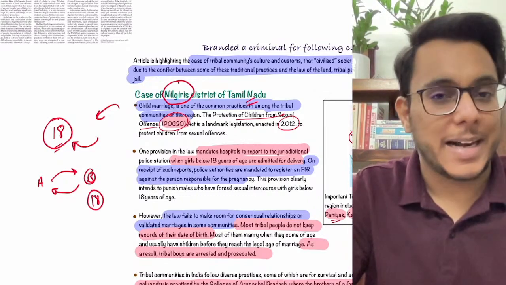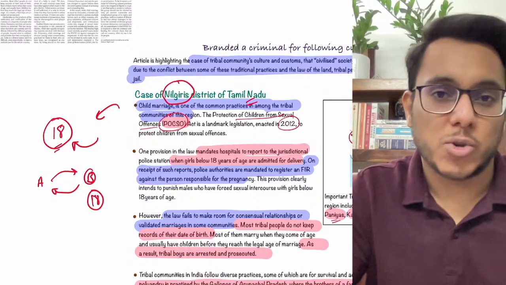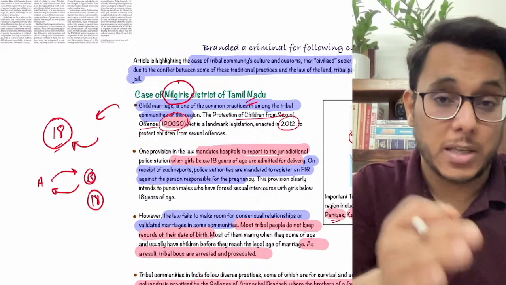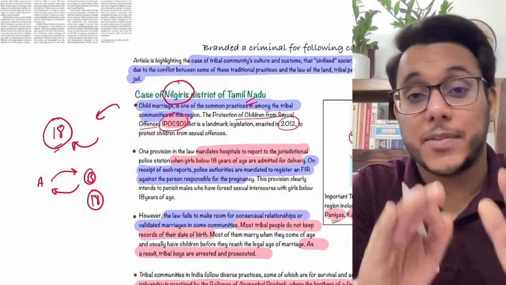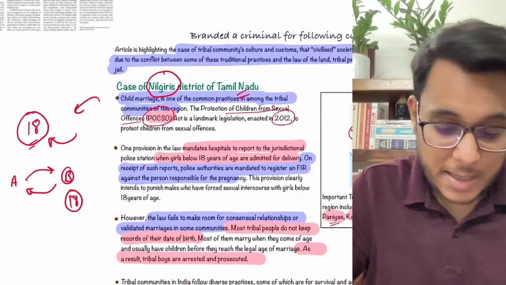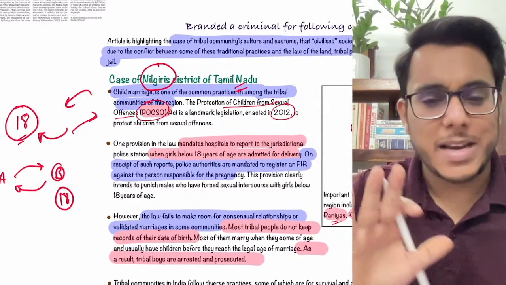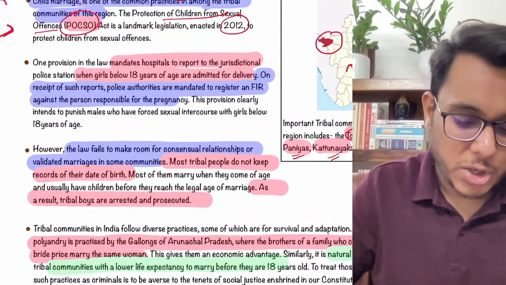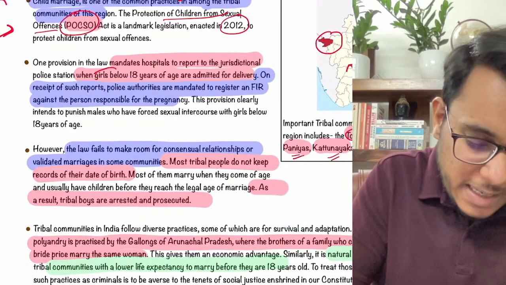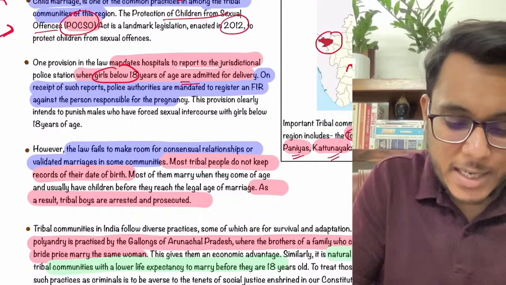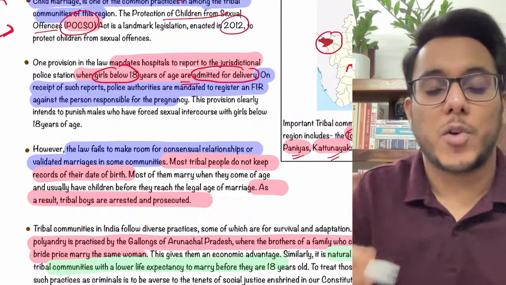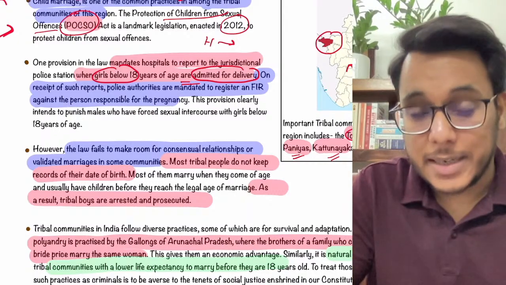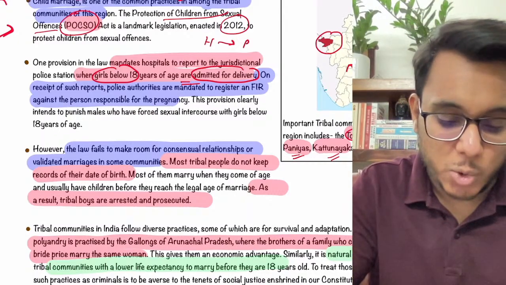So it means that any person committing any kind of sexual intercourse, making any kind of sexual relation with a person less than 18 years of age, that will be considered rape under the POCSO provisions. Fine, I hope you understand this basic thing. Under the POCSO, there is one more provision. It provides that if any girl less than 18 years of age is admitted into the hospital for the delivery of a child, then the hospital needs to report this to the police.